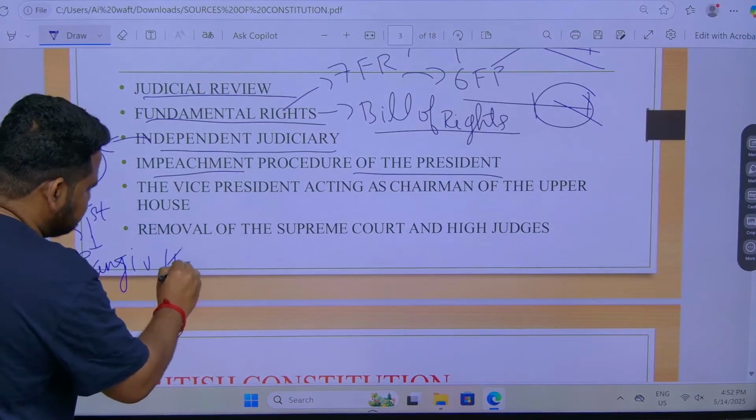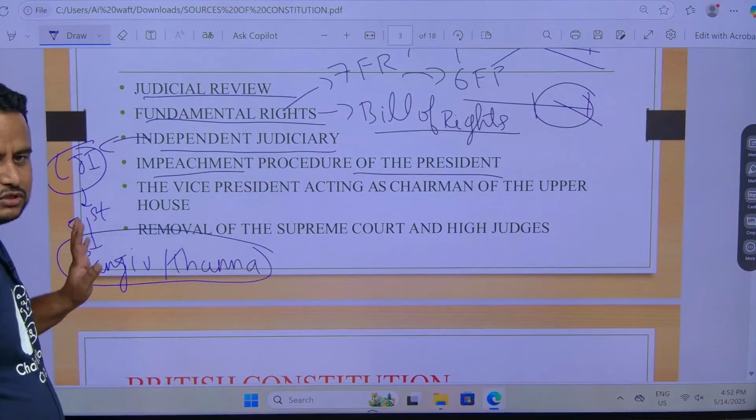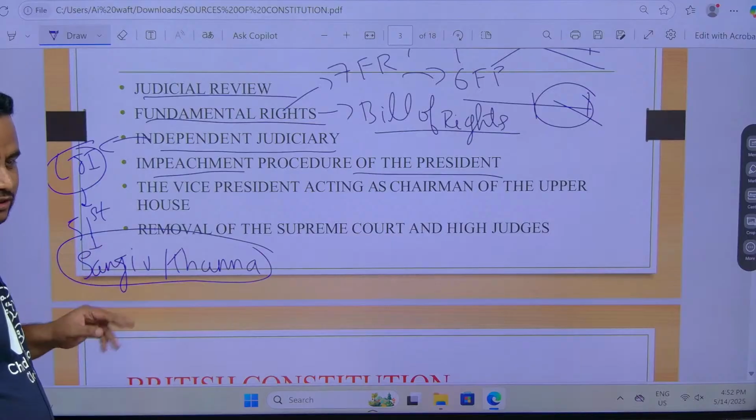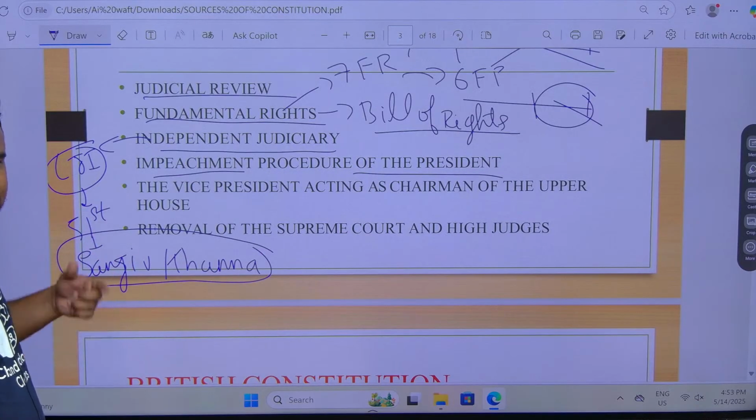Who is the 50th? You should know that, I am not going to tell you. Who is the present one? You should know that. The 51st will be Sanjeev Khanna. Got it? He will be the Chief Justice.